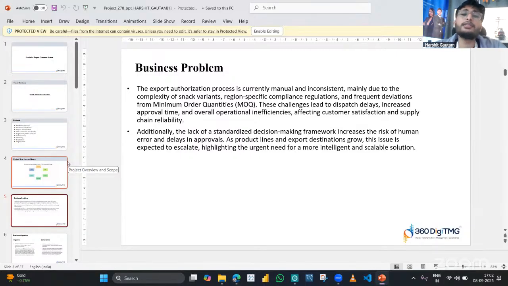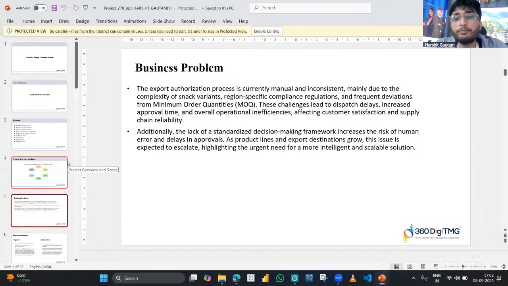So whenever there is a new batch of a particular product, a sample will be sent to that location, and if the sample is not meeting the criteria, for example the amount of sugar, the amount of oil, or the amount of lead used in the product.